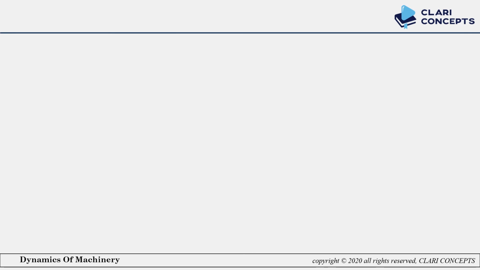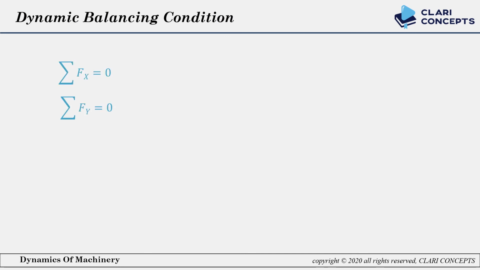In dynamic balancing also there are two methods. One is graphical and another one is analytical. The graphical method we will discuss in upcoming videos in detail. So here I am telling you only the analytical method conditions, which are the same as the static balancing conditions. Along with that, one extra condition is added, which is summation of M, or summation of C, equal to 0. It means the moment or couple summation will be 0.